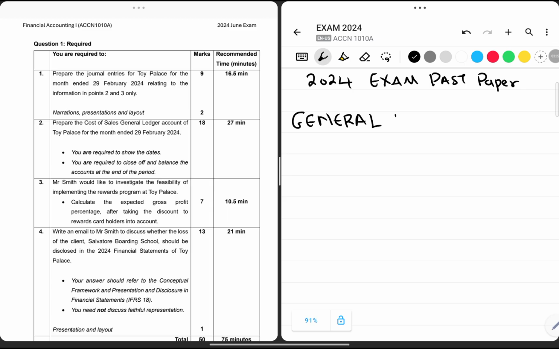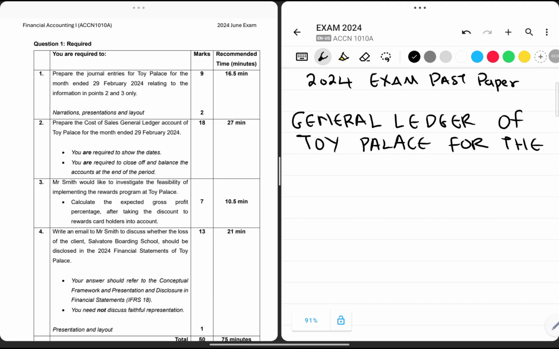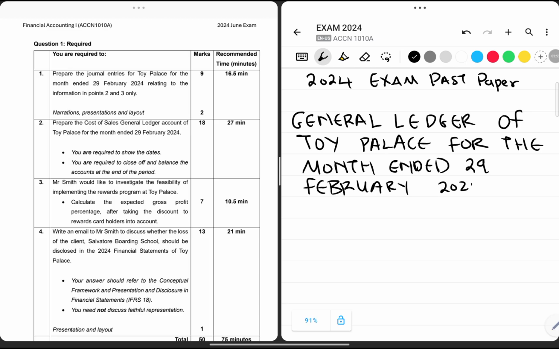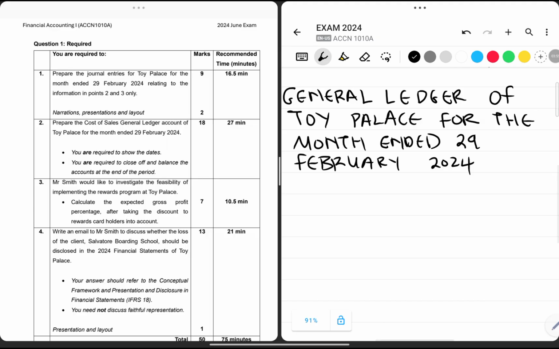So the general ledger of Toy Palace for the month ended 29 February 2024. We all know how a general ledger should look like.